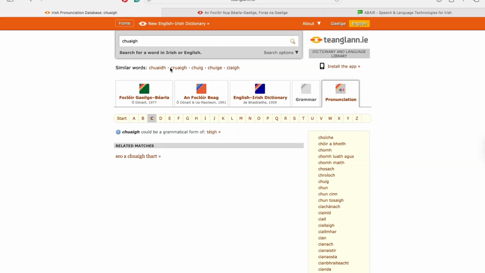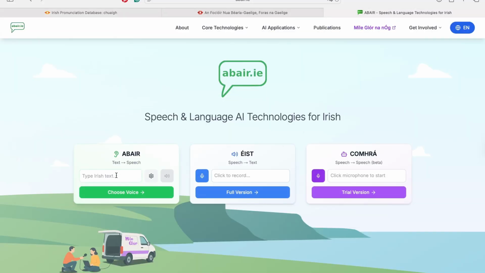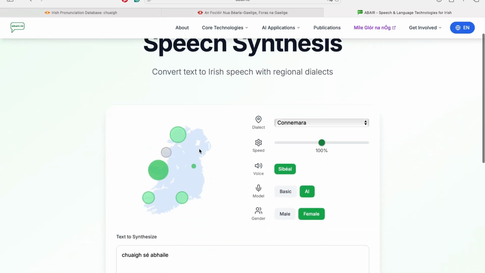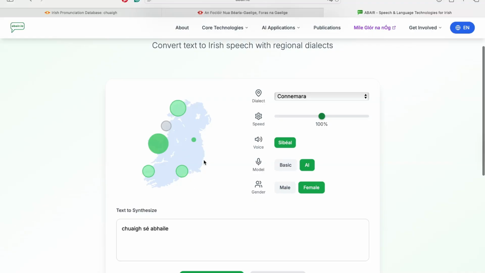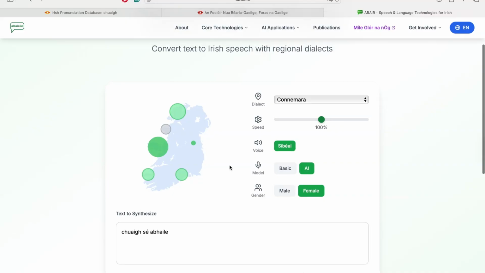If I wanted to see how to pronounce a verb in the past tense or any tense, I would then go to Abair.ie. Here you can type in any phrase you want. You can type in a whole sentence. I'm just typing here with one hand, so this is why I'm getting clunky, because I have the microphone in the other one. You can type in a whole phrase or just a verb, and you can choose a dialect of your choice. Again, choosing Munster if you're unsure. You can even choose the speed and the type of voice that you hear it in as well.